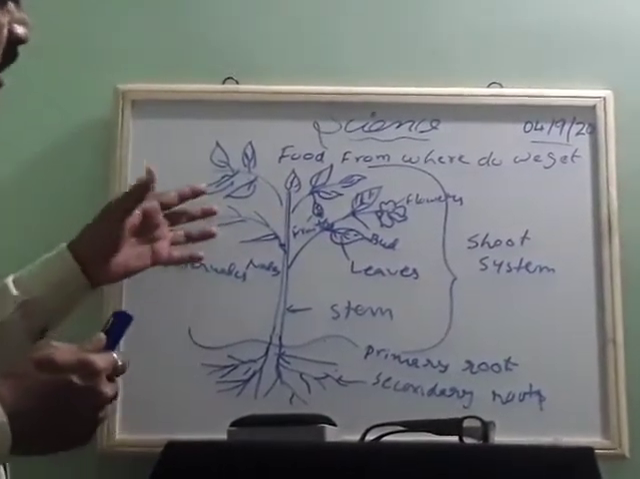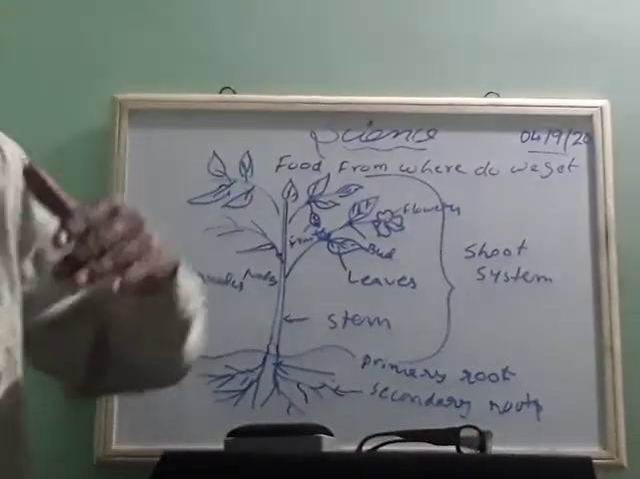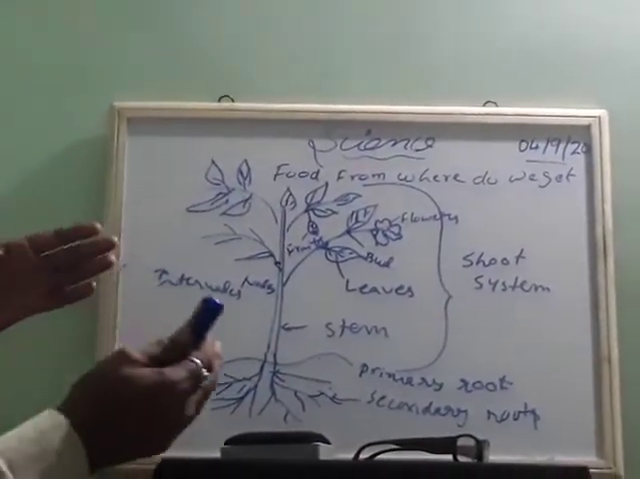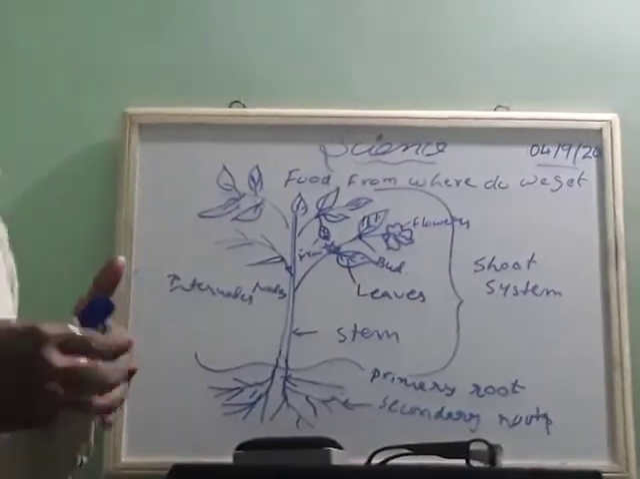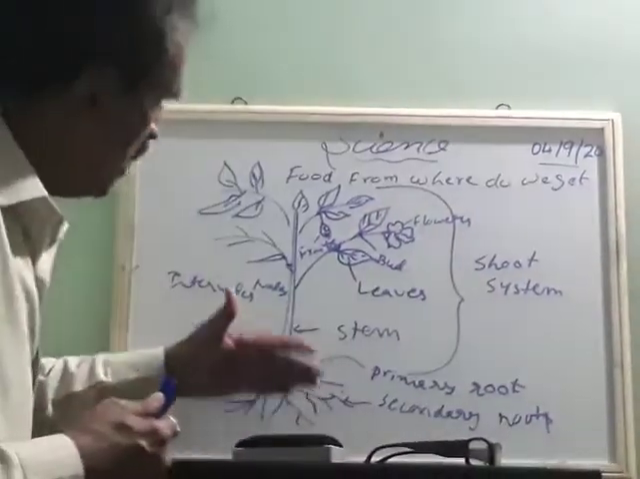So what are the sources we get from the plant? We are using them as vegetables, and sometimes we are eating raw vegetables so that we will be healthy and strong enough. This is the food which plants prepare.